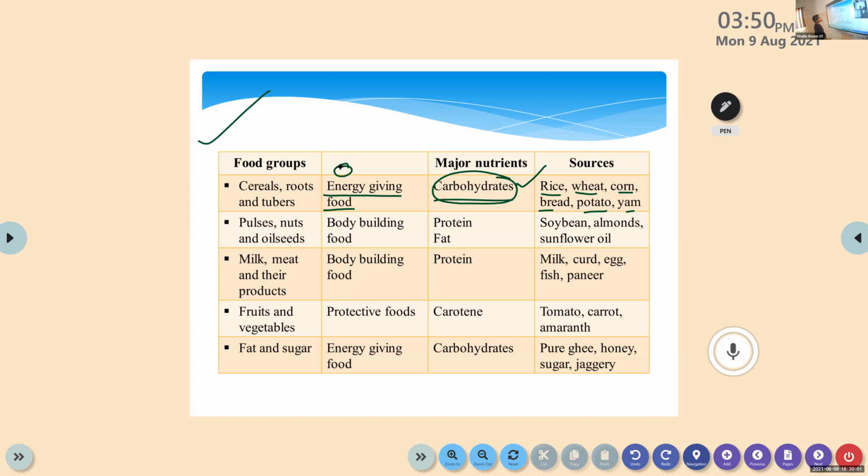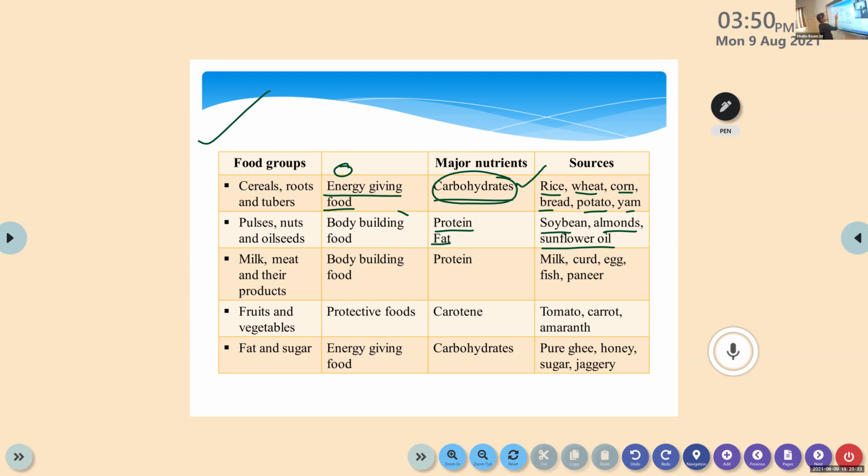Then we have pulses, nuts, and oilseeds. Whenever we consume pulses, nuts and oilseeds, they provide protein as well as fat to our body. These are the major nutrients. Other than this, we have the B complex, calcium, iron and all. These are the major nutrients in these food items. Like soya bean, almond, sunflower oil and all. Clear? So the soya bean, almond, sunflower, these are the common sources.